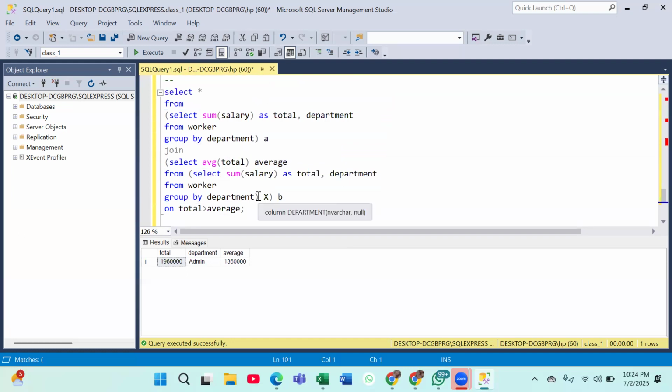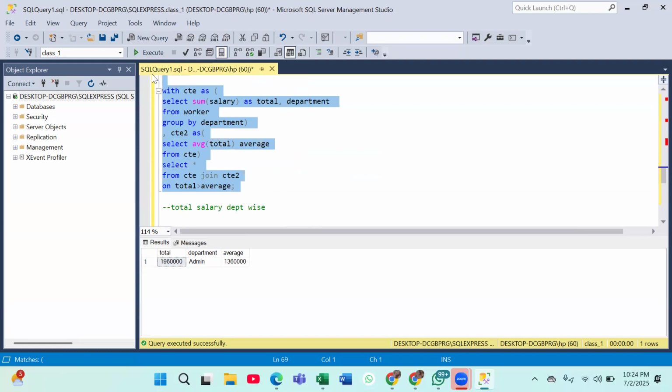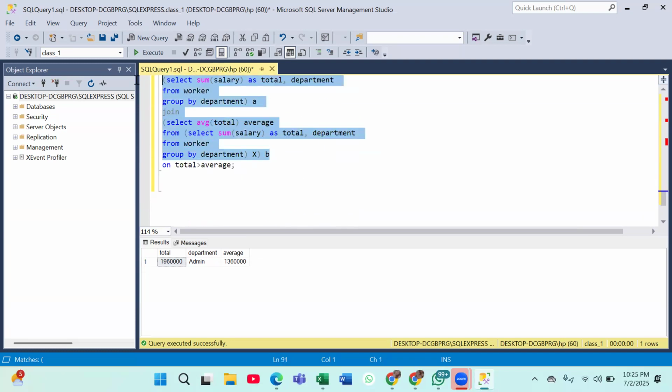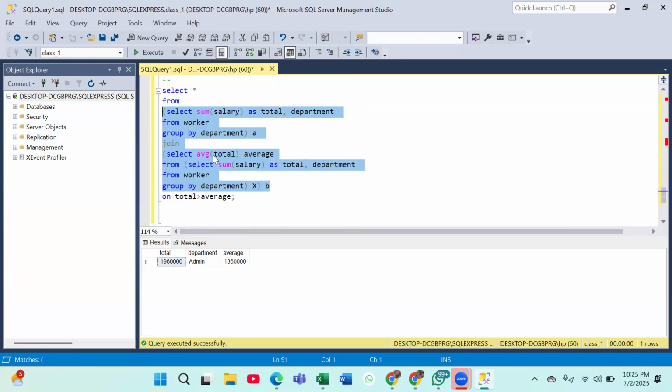So when you have multiple conditions, always prefer CTE in that case, because CTE will give you a clean overview as compared to subqueries. You can check your mistakes also, but here finding your mistake is quite a messy thing. Correct? Okay, that's all from my side, everyone.